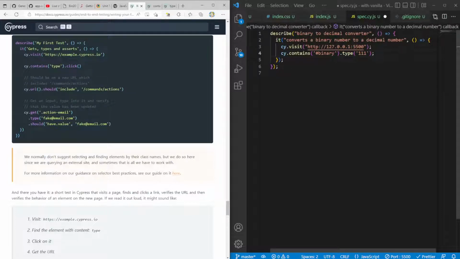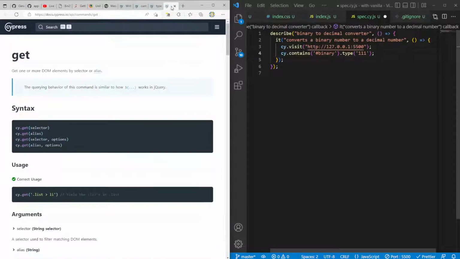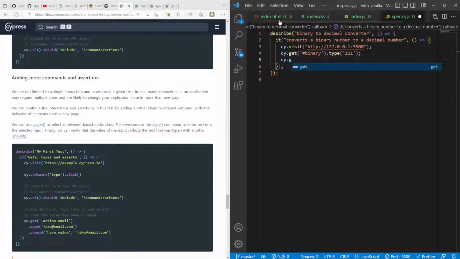cy.get, okay. Maybe we should use cy.get. I like this get one better. Select an element based on its class. Get one or more DOM elements by selector or alias. Okay, so let's do cy.get binary type, right? And then we can also do cy.get. What do we know after that?